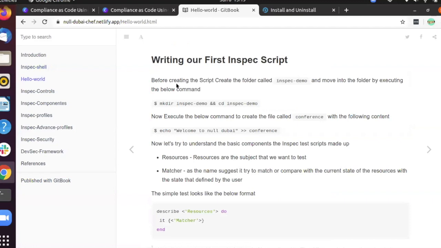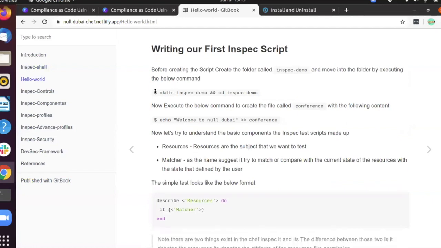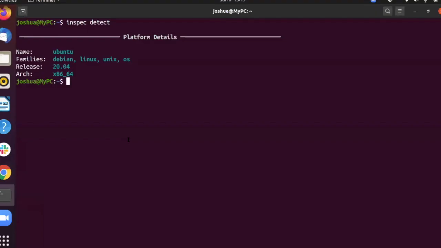As a traditional developer, we start with the Hello World program.